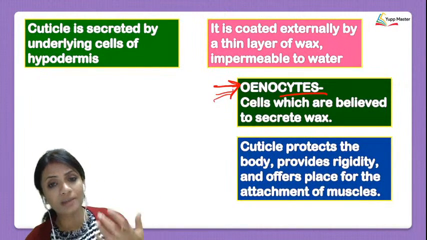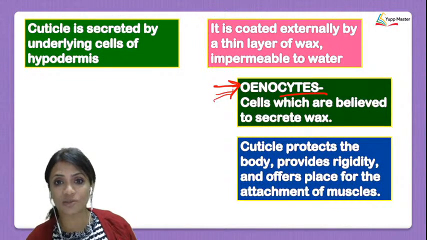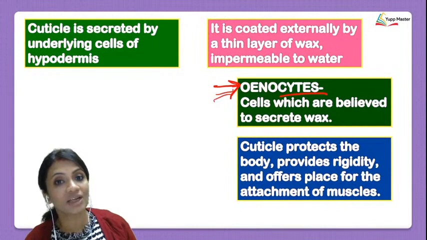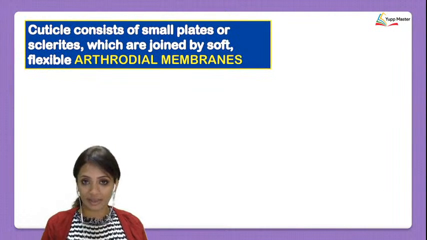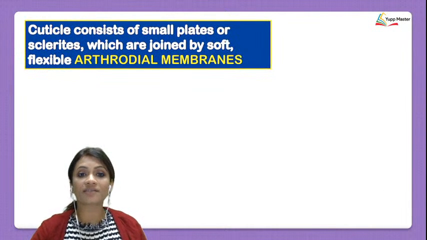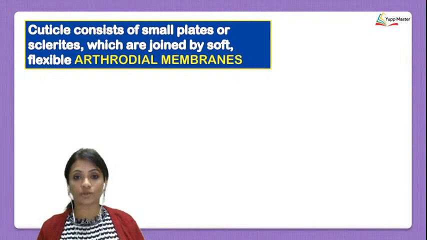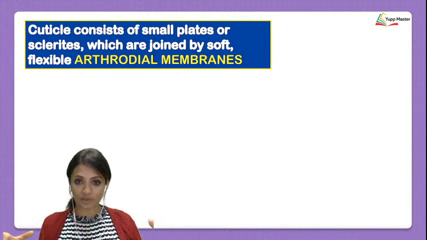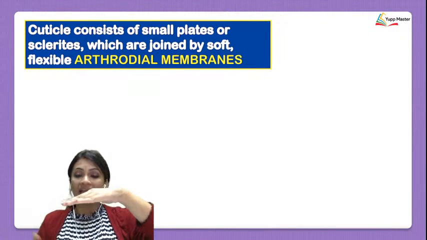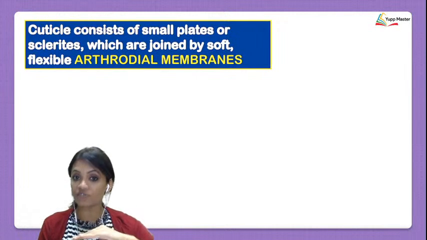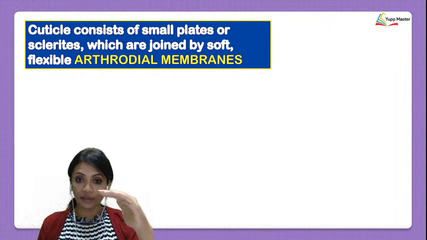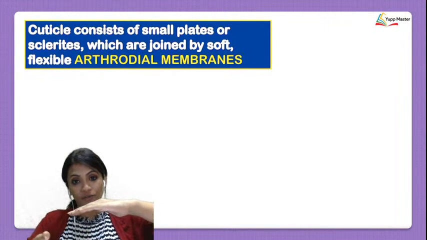So naturally the muscles will be attached to that exoskeleton, which is over here the cuticle made up of chitin. Now we also see that the cuticle consists of small plates or sclerites. So basically what we see is the whole exoskeleton has an upper layer, it has a lower layer too. We will label those ahead in a couple of minutes. We will label it. The exoskeleton of the upper layer, exoskeleton of the lower layer.